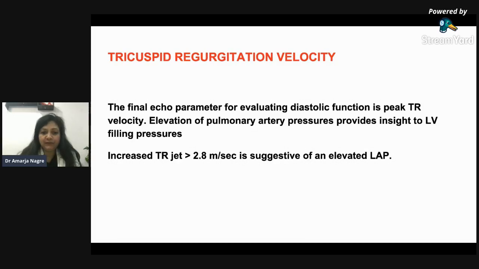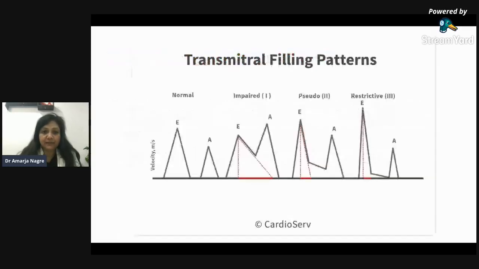More than 2.8 meters per second suggests elevated LA pressures. So this was the pattern of the earlier. The first, what I told you is that a TMF, that is transmitral flow, in which this was normal. In impaired, I told you that the A takes over more, the atrial contraction takes over more. Then is the pseudo normalization. This may appear as if it is normal, but then it is not.